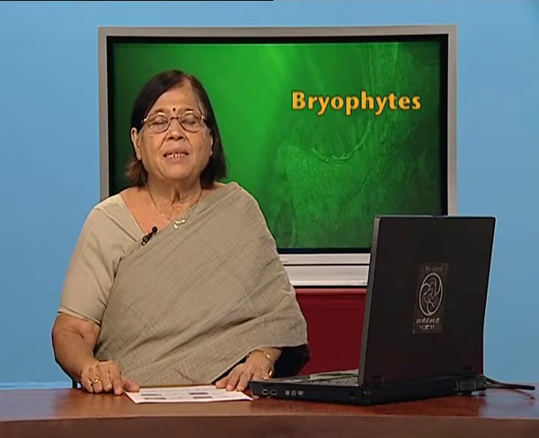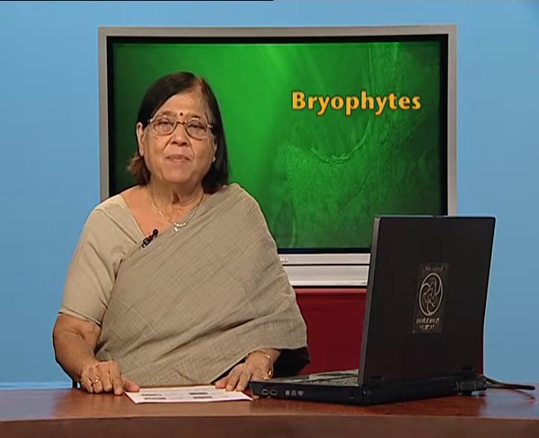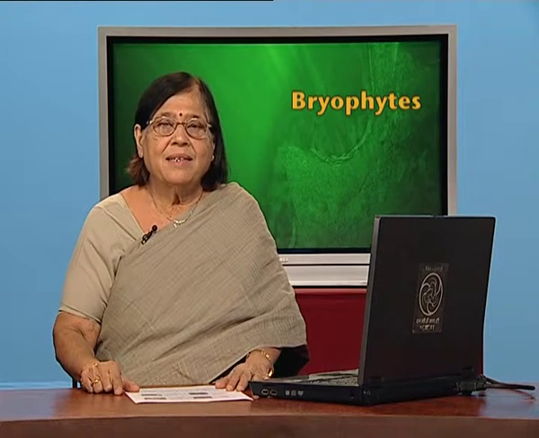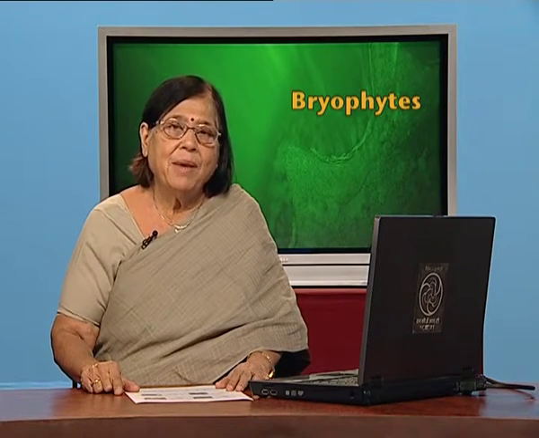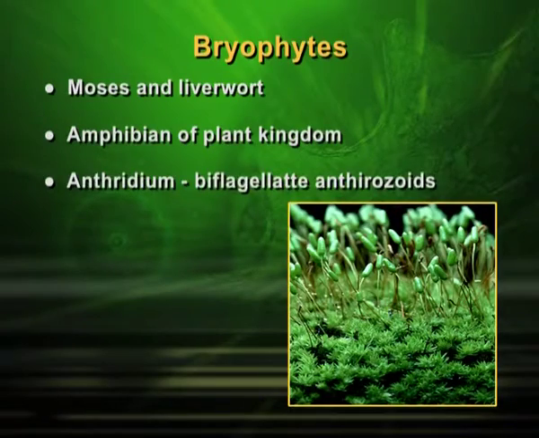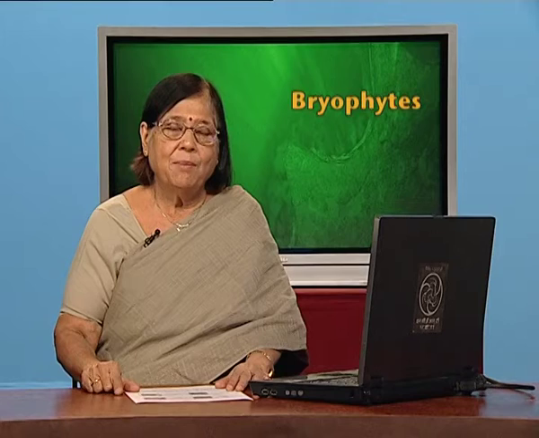Coming to the way reproduction takes place, which is slightly complicated, we need to interlink certain informations to understand how reproduction takes place here. Let us start right from the beginning to make you understand the process. First thing, the male reproductive part is called antheridium and it will produce antherozoites. The female sex organ in this case is called archegonium and it will produce one single egg. The antherozoites which are produced are normally biflagellate.